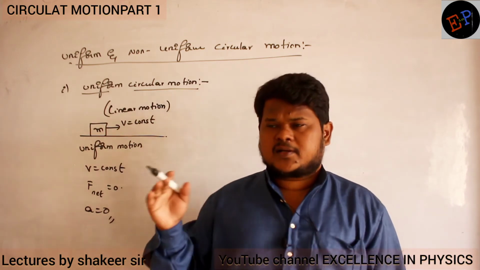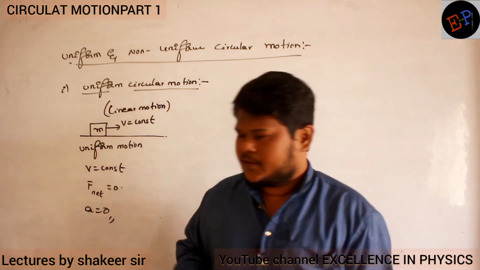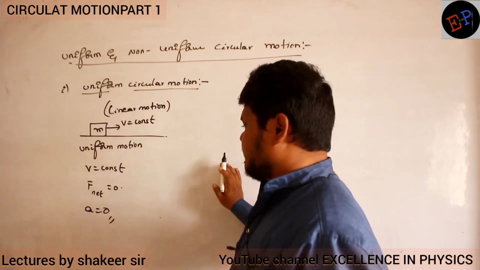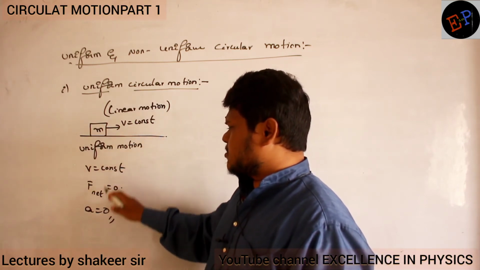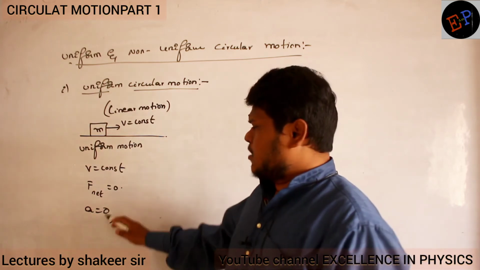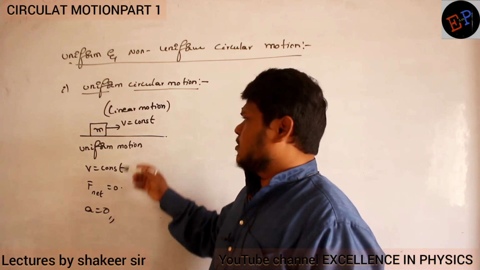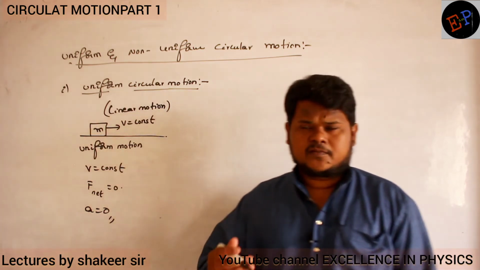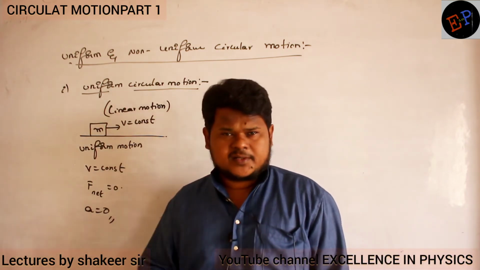It is moving in a straight line without changing its velocity or speed. So constant velocity means acceleration is 0. If there is no acceleration, the net force acting on this body is also 0. This is what we understand.